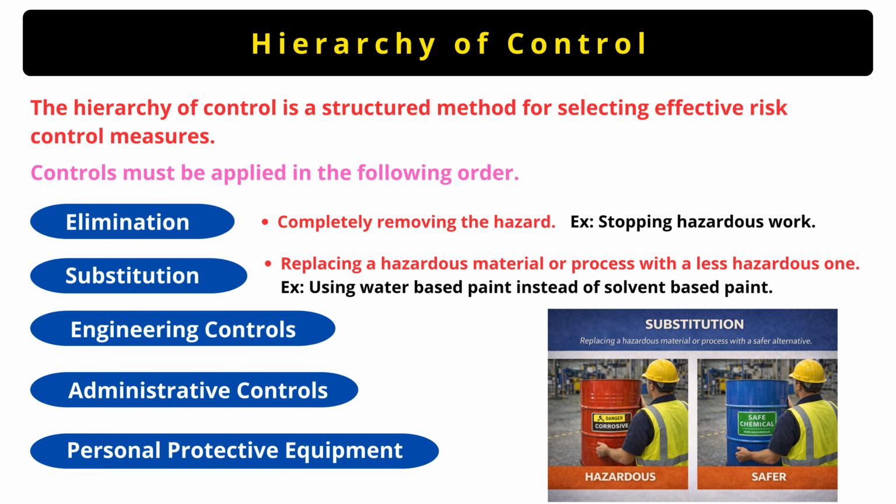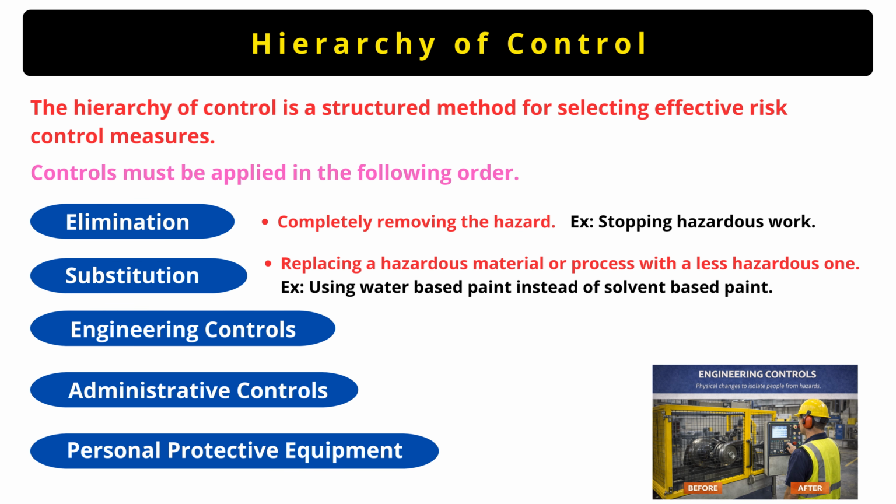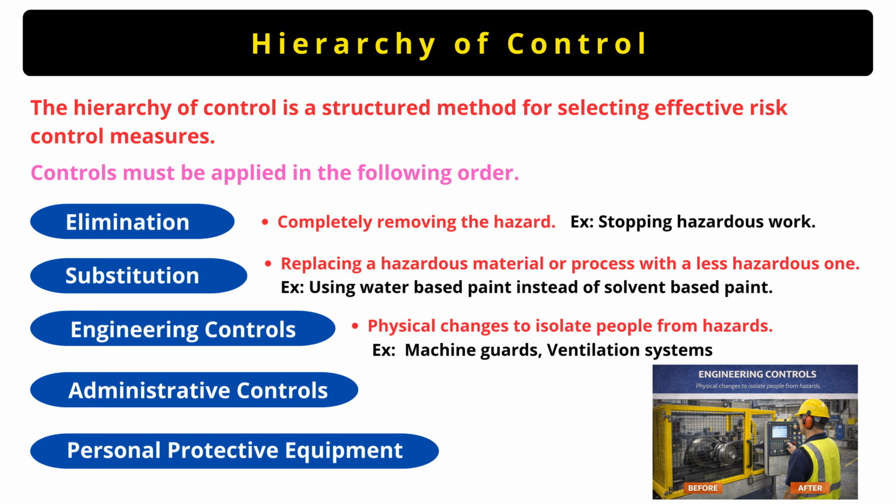If substitution is not possible, we move to engineering controls. Engineering controls are physical changes that isolate people from hazards. This could include machine guards, ventilation systems, or enclosures. For example, installing a guard on a rotating machine prevents direct contact. Engineering controls are very effective because they do not depend on human behavior.